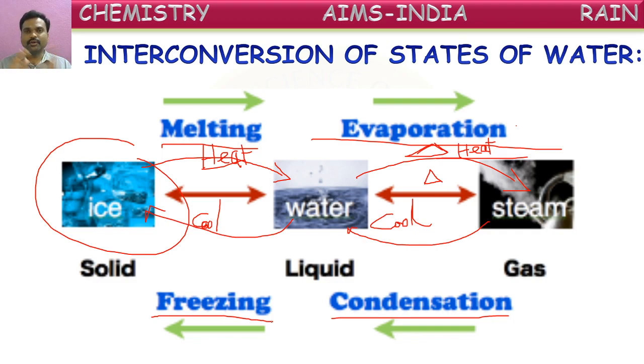To convert a solid into liquid, heat is needed. To convert a liquid into gas, heating is also needed. If you want to convert a gas into liquid, it should be cooled. So for certain conversions, heat is needed. In some other conversions, cooling is needed. So by changing temperatures, water can be converted from one form to another. It can change from one state to another among these three. That is called interchangeability of states of water, or interconversion of states of water.